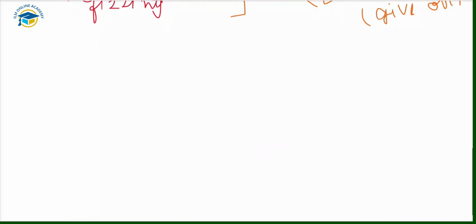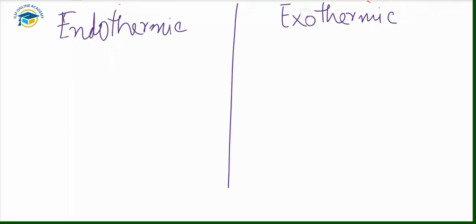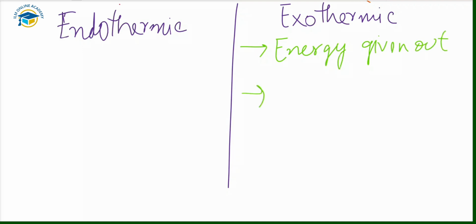So now we'll talk about the endothermic and the exothermic reactions. In case of exothermic reactions, energy is given out. Energy is given out to the surroundings, and there is an increase in temperature of the surroundings.